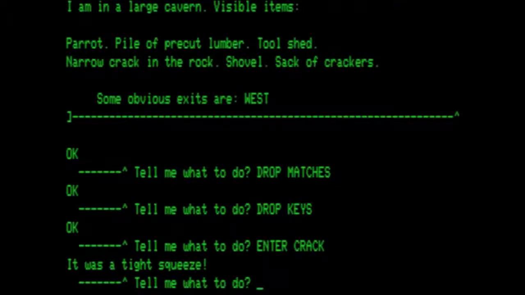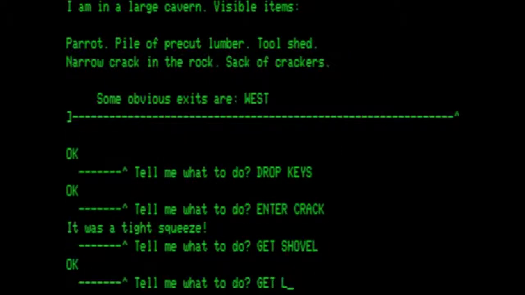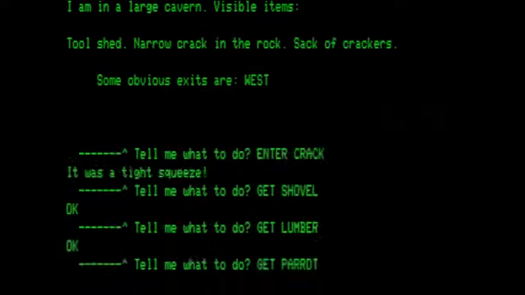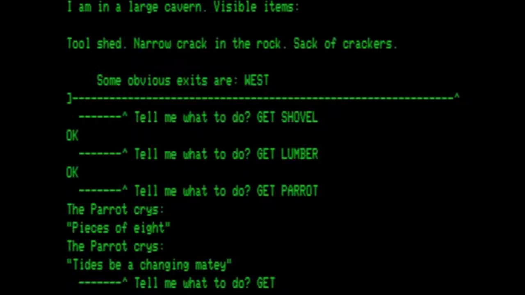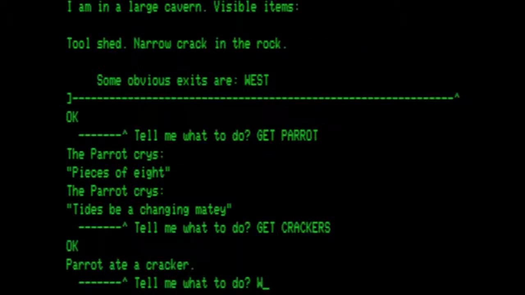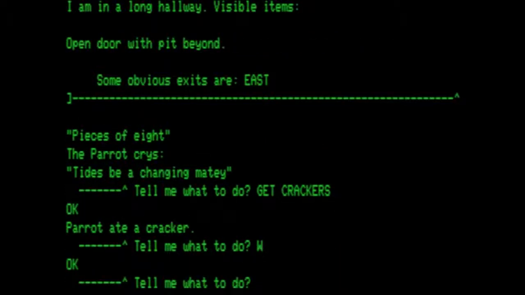Now, we have our parrot, pre-cut lumber, there's the tool shed, the crack in the rock, shovel, and sack of crackers. Let's get the shovel, then we want to get the lumber, and get the parrot, and get the crackers. We are now going to go west to the long hallway, the open door with the pit beyond, and we are going to go to the pit.